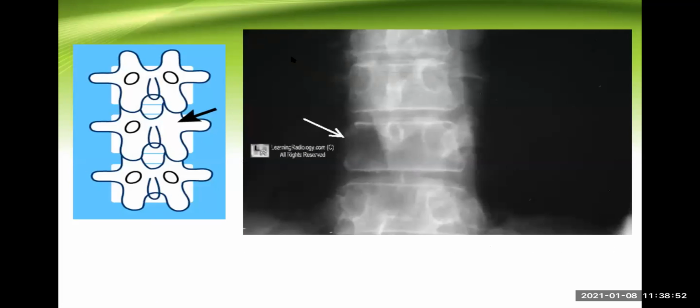Look at another X-ray. Again, the same type of things are being shown here. This is the pedicle. So there is a destruction of the pedicle on one side. The pedicle is normal on the other side, and the spinous process looks like a beak. So this is a winking owl appearance.